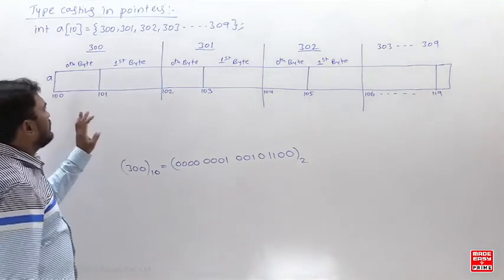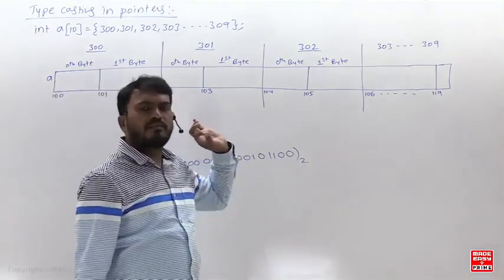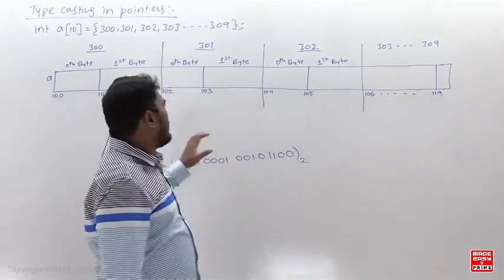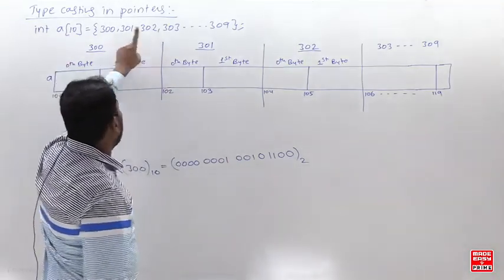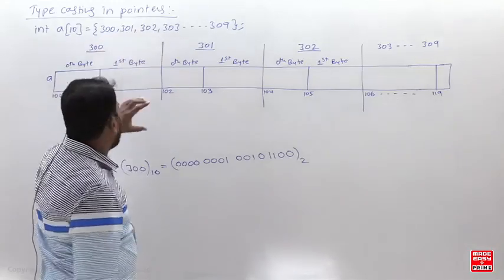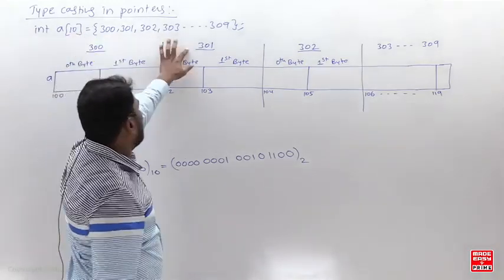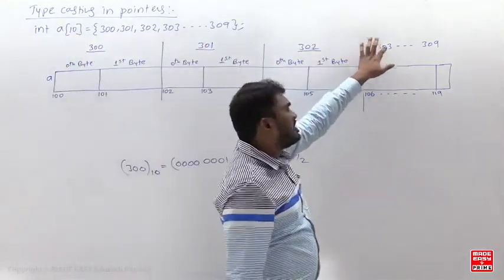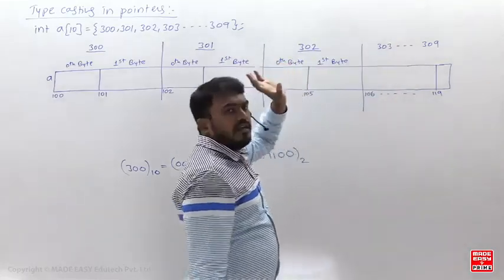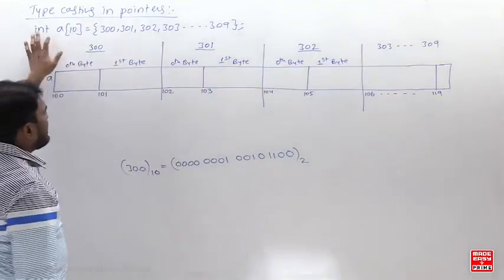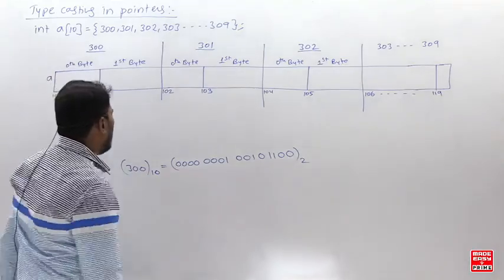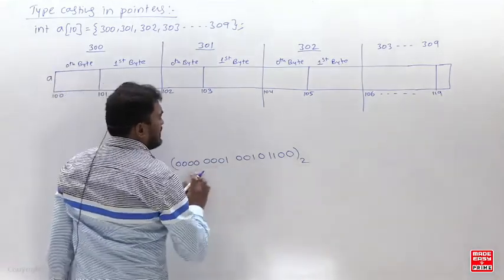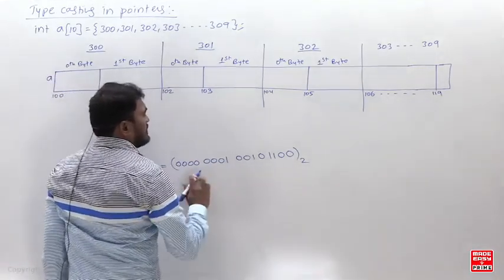Just listen here. You can copy this later. Just wait 1 minute. This is the simple integer array. Understand this, 300 to 309 you are having. You are going to store 300, 301, 302, 303 and all that to 309. Because it is an integer, let us say I am assuming integer will take 2 bytes. This is the binary value of 300, so this is the 2 bytes you are having.